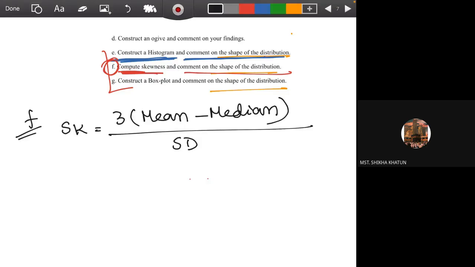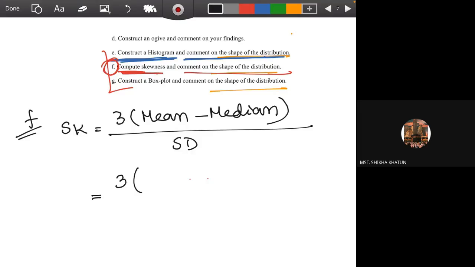Here we are working with 15 data values. Obviously, you won't be given 15 data values. There will be fewer, maybe 7-8, because standard deviation is a long task. You have to find the square distances. I'm just doing one math here, but usually you'll have a small data set if you have to compute the skewness.